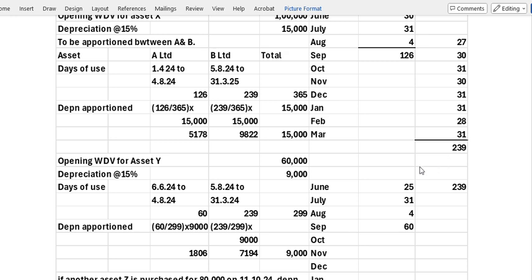And with B from 5/8 to 31/3, that means 239 days it is with them. The total we are getting is actually 299 days. So we can apportion between these two. It is actually 6/6 to 4/8, 60 days, and 5/8 to 31/3, 239 days. So the total depreciation at the rate of 15% is 9,000. So 9,000 we will apportion between these two. Then we will get 1,806 for A, and 7,194 for B. Total 9,000.